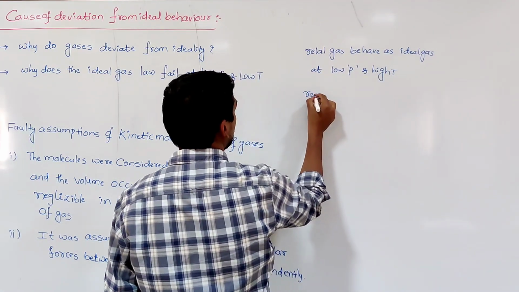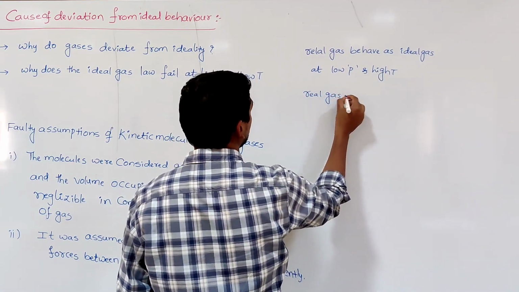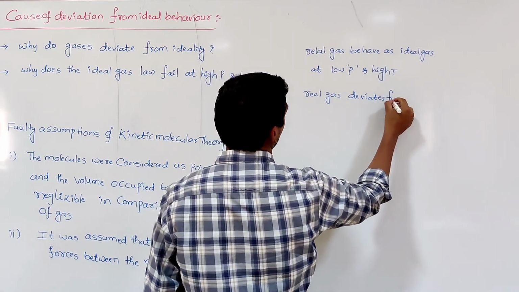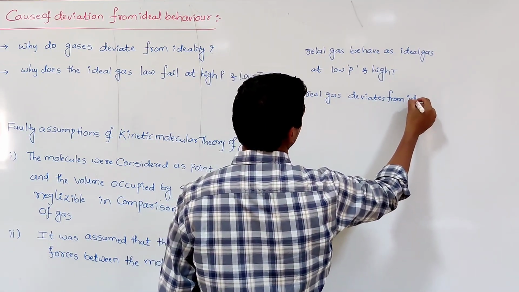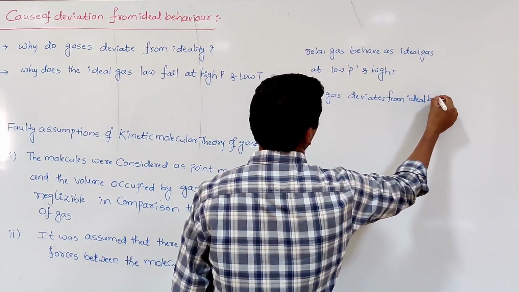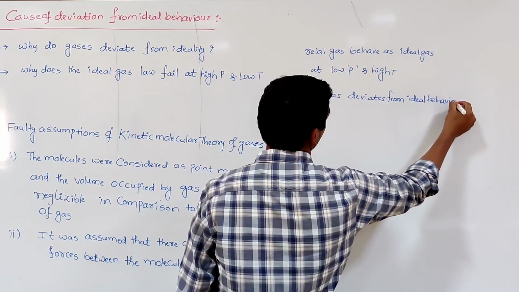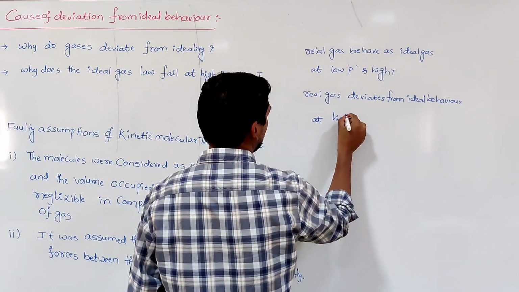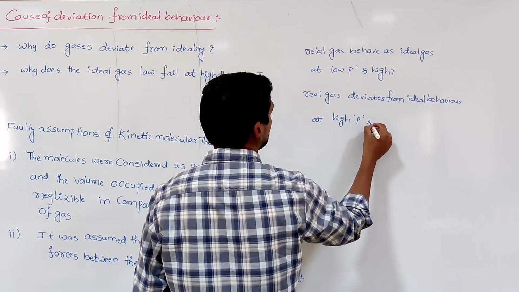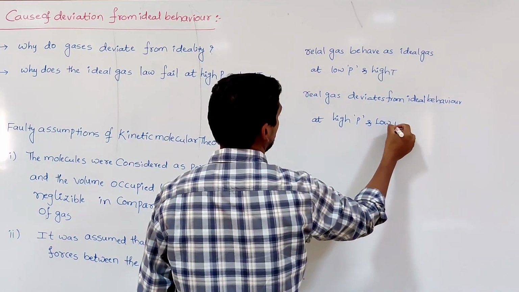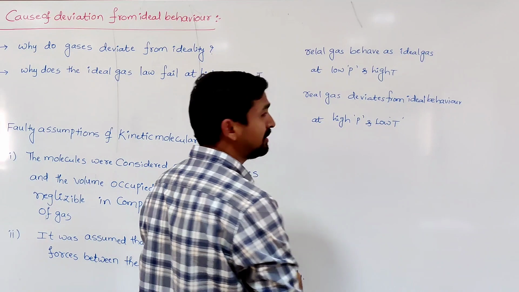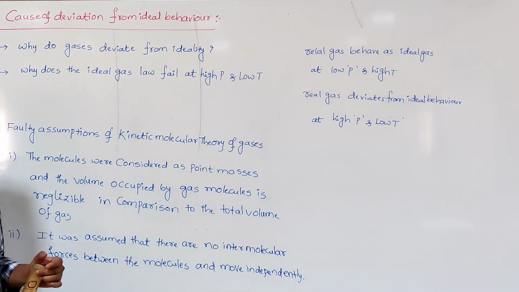But the same real gas deviates from ideal behavior at high pressure and low temperature. That is, we can find it out or study it with the help of the different plots.